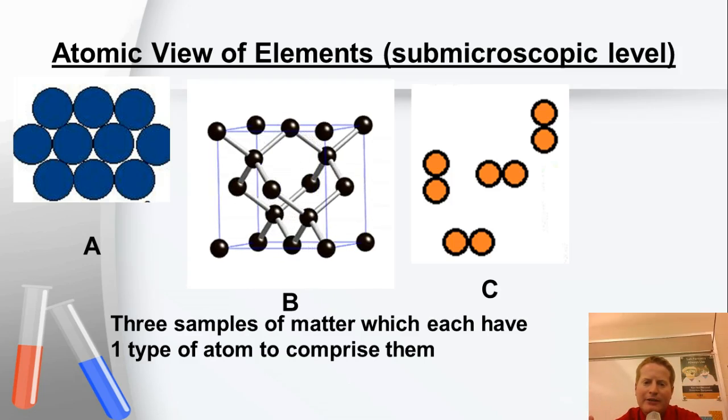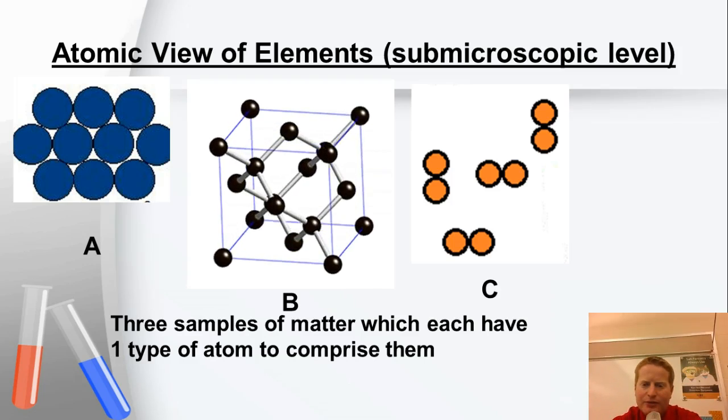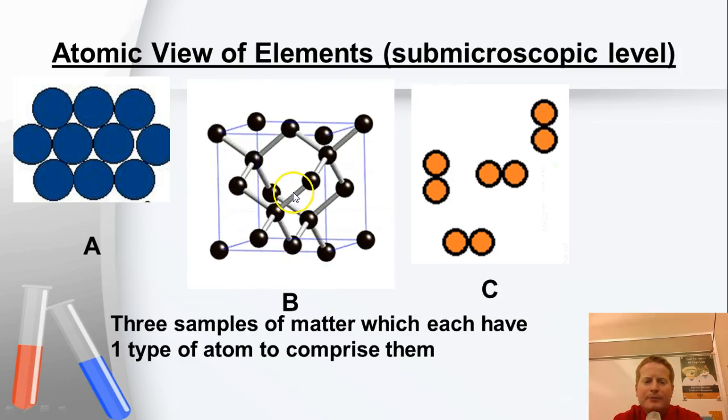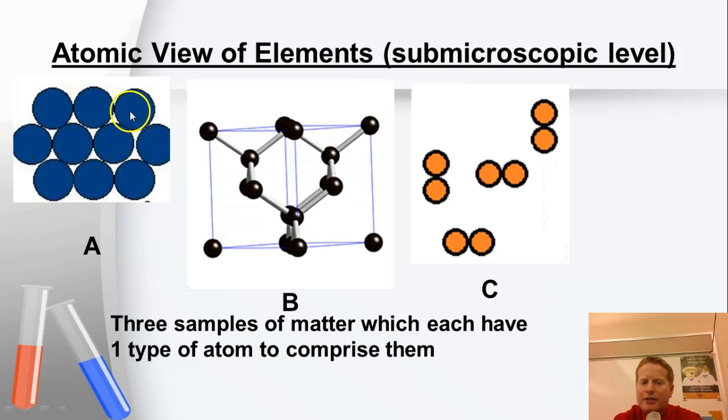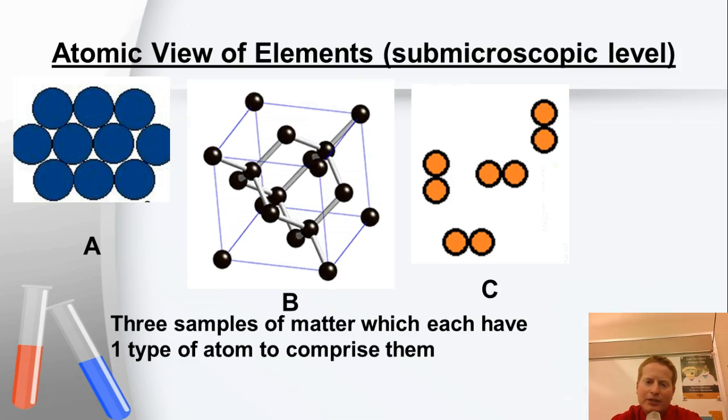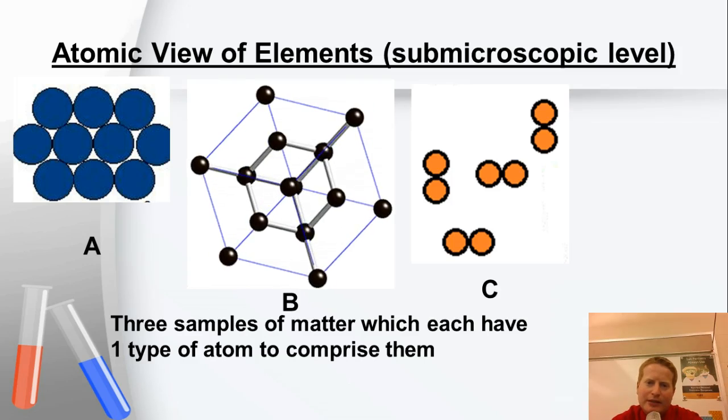So these are all made of multiple atoms, right? You see multiple orange atoms, multiple black atoms that make up this moving structure. And you see multiple blue atoms here. But the important thing that makes it an element is one type. You can have as many as you want, but it's one type. That's what makes it an element.